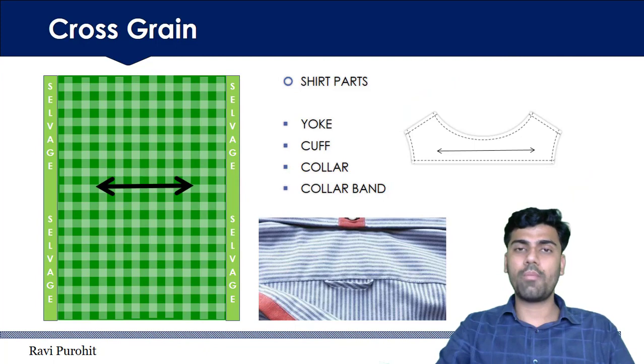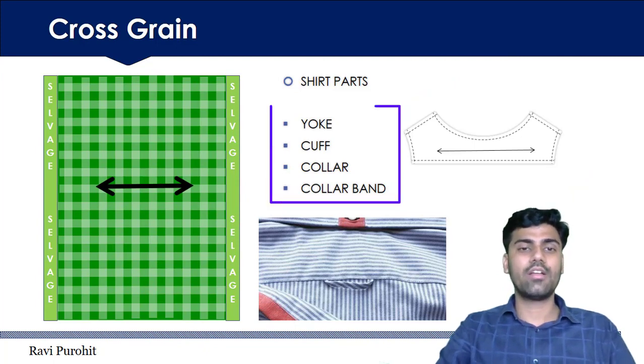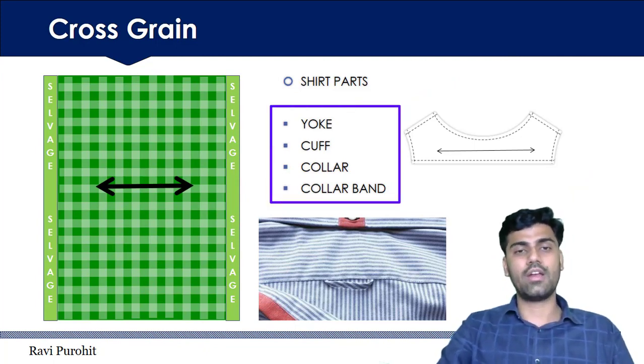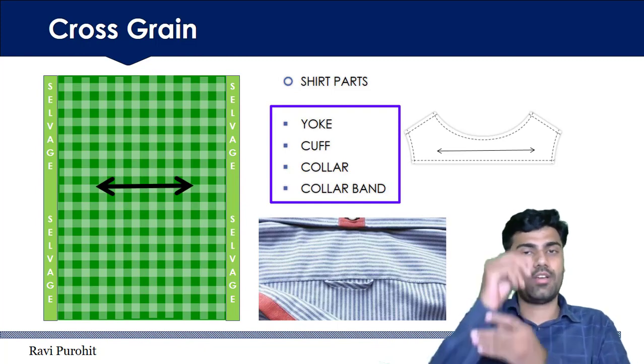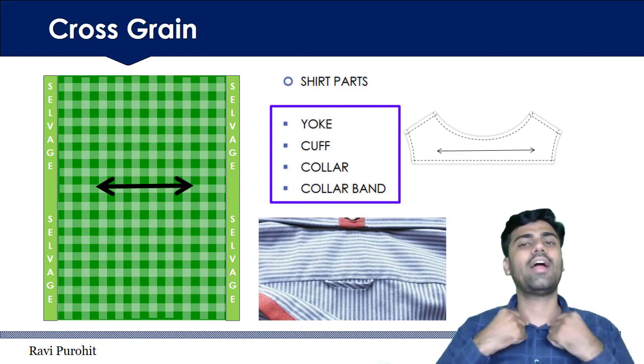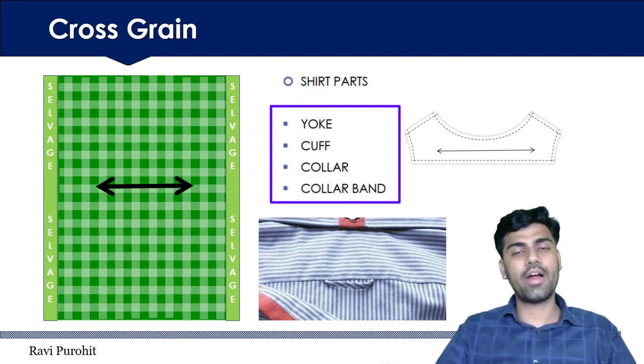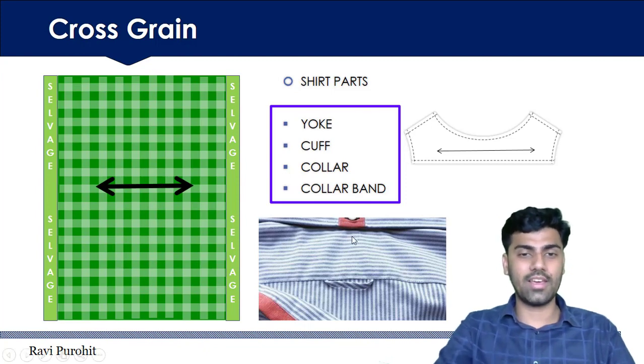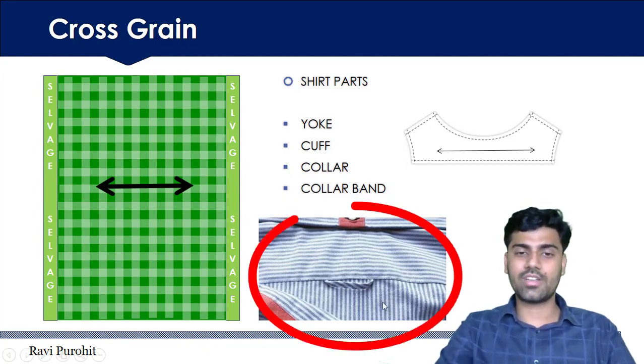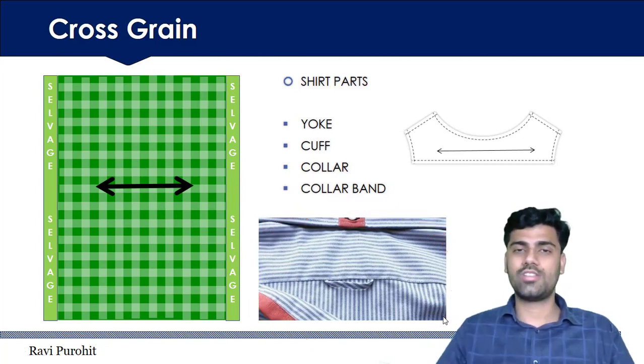In shirt, which all parts are there which are cut at the cross grain? So the first part is yoke, second part is cuff, shirt cuff, and then third is collar and collar band. So these are the cut parts which are cut at the cross grain. And in image you can clearly see this. This is back, which is cut on grain, means which is parallel to selvage, and this part is cut at the cross grain. So this is second type, cross grain, which means perpendicular to your warp line.